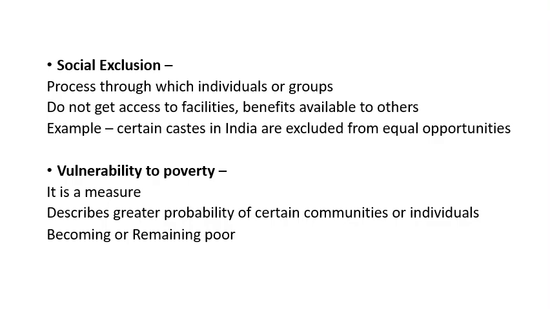Then comes the vulnerability to poverty. It is a measure that describes greater probability of certain communities or individuals to become poor or remain poor. So vulnerability to poverty is actually a kind of measure. We are trying to check who are those individuals or groups who tend to be poor, who can easily become poor, or who are already poor but cannot overcome that poverty. So we are trying to see who are actually prone to becoming poor or who are already poor or cannot come out of the poverty. There's an interesting measure, right?